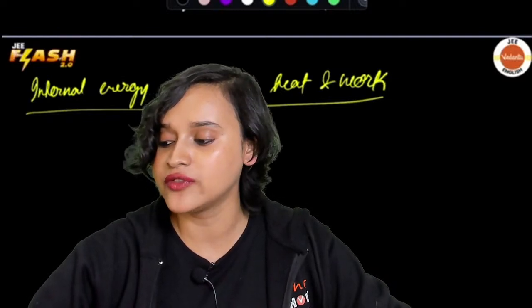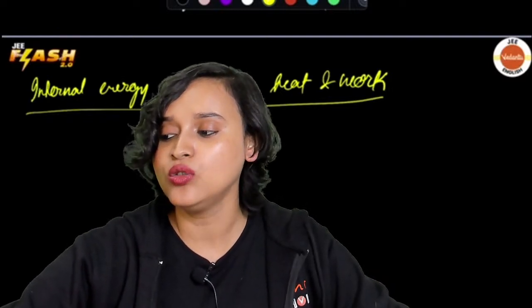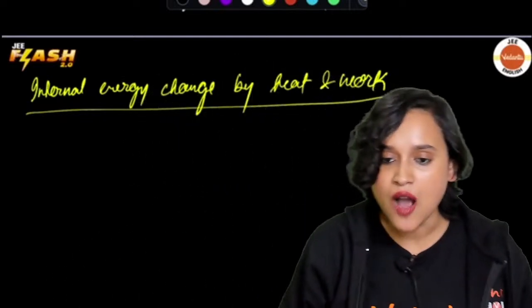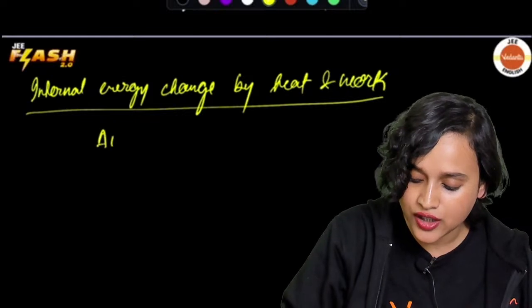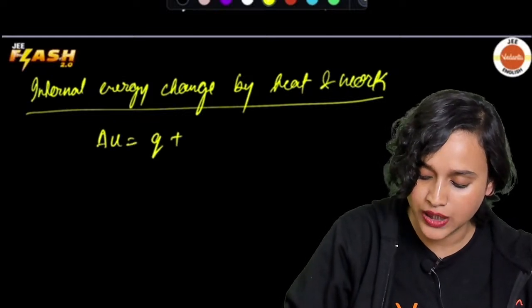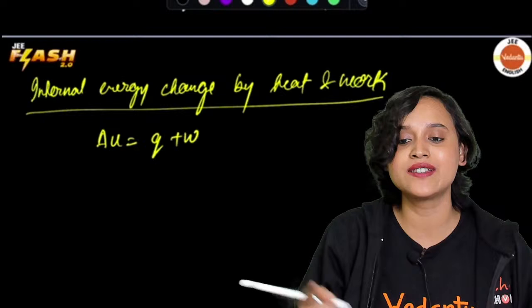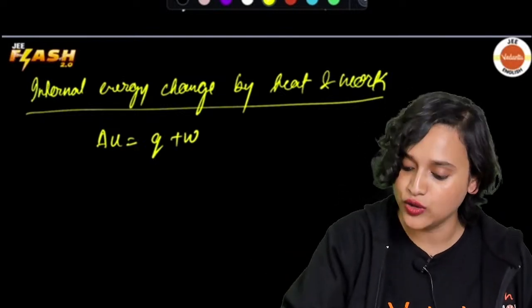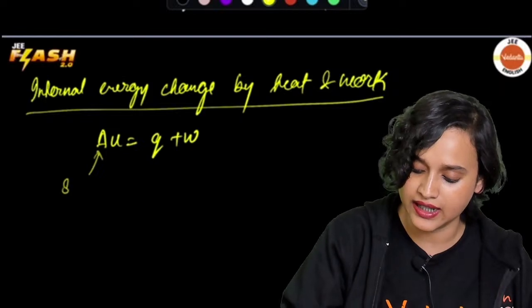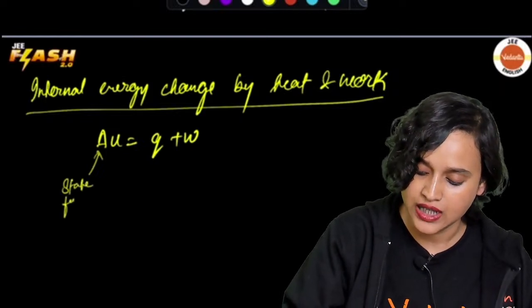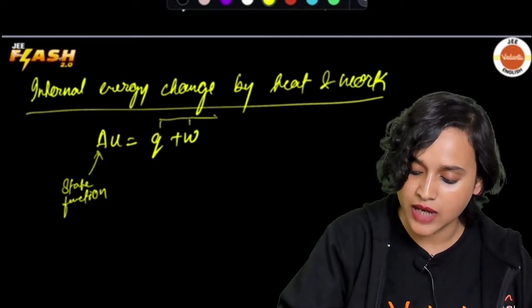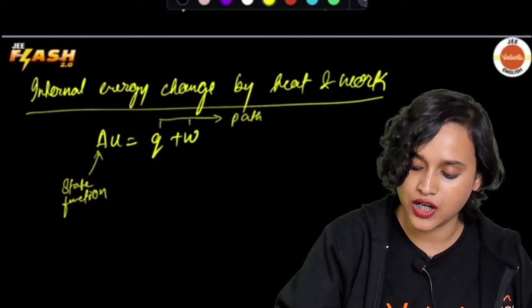Now we can understand that delta U is equal to Q plus W, where Q is a path function, W is a path function, but do you remember that delta U is a state function? This is a state function, but these two are, my dear students, path functions.